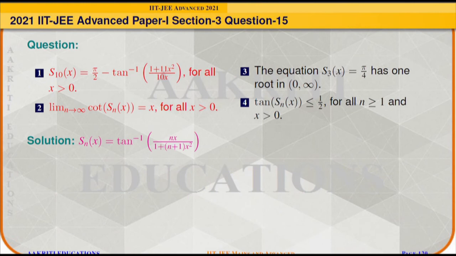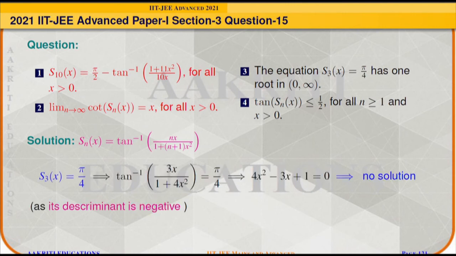Now we will check option 3. We need to find the number of solutions for S3(x) = π/4. S3(x) can be written as tan inverse of 3x/(1 + 4x²), and we have to equate it to π/4, and the equation will come out as 4x² − 3x + 1 = 0. Since its discriminant is negative, it will have no real solution. So option 3 is incorrect.